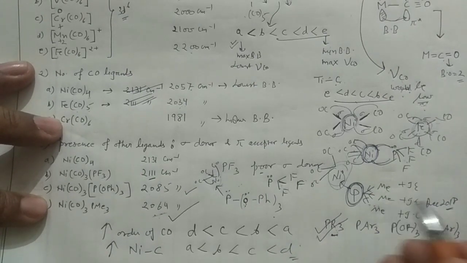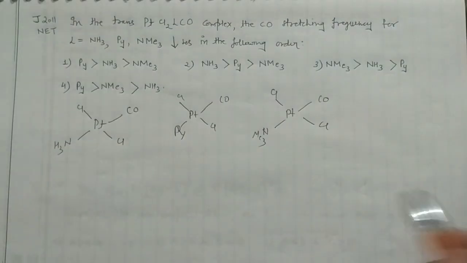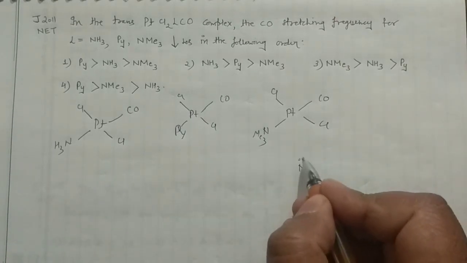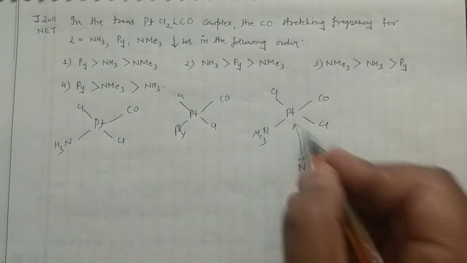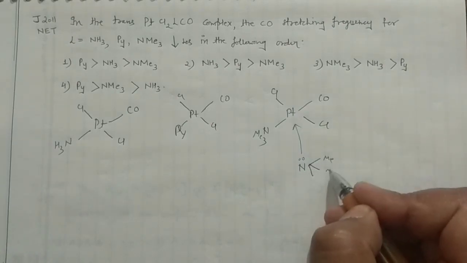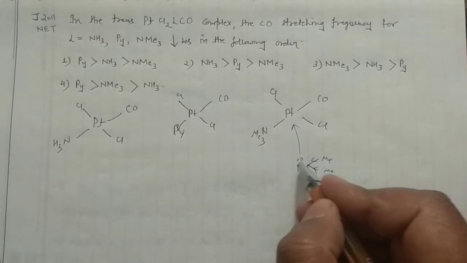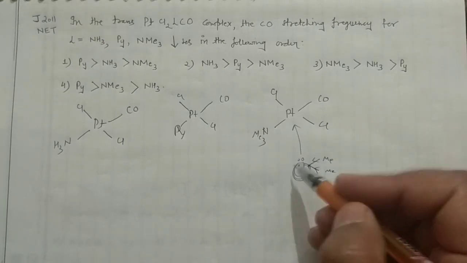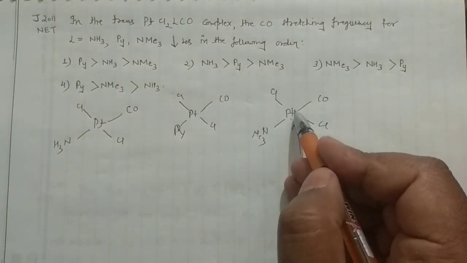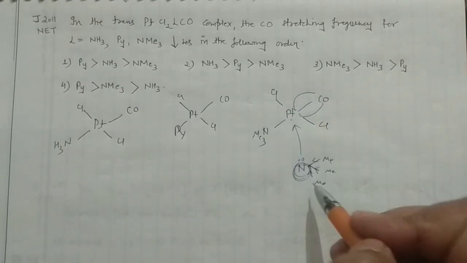Maximum back bonding means the lowest value of your carbonyl stretching frequency. So this NMe3, guys, if you can see here, nitrogen can donate electron density to this one. Okay, I'm explaining in that manner, and it is having the 3 methyl groups. So they are having the plus I effect. They will push the electron density. That means this electron density would be easily donated to the platinum. That means it will form more readily the back bonding to this one. So back bonding would be very high in that case.